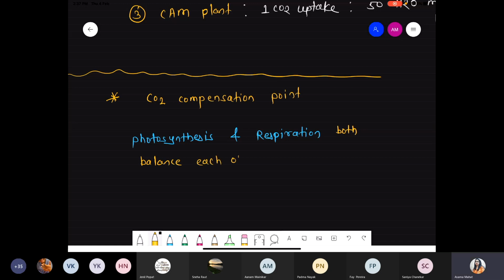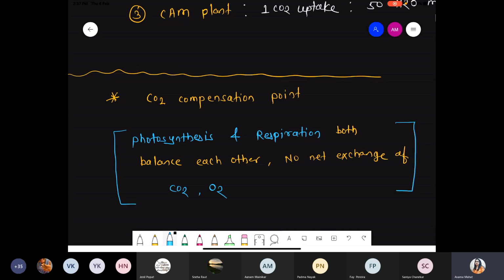These are the simple definition for the CO2 compensation point, right?